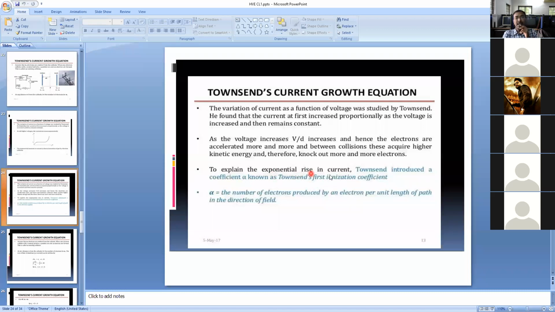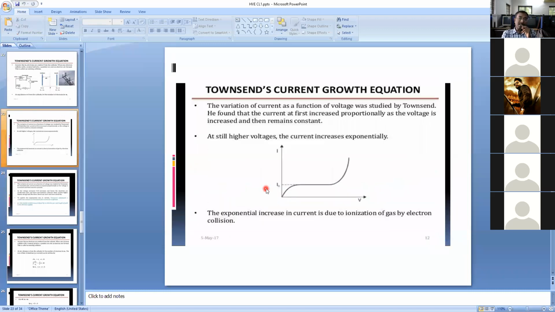To explain the exponential rise in current, Townsend introduced the coefficient alpha, called Townsend's first ionization coefficient. Alpha is the number of electrons produced by an electron per unit length of path in the direction of the field. Are we clear?